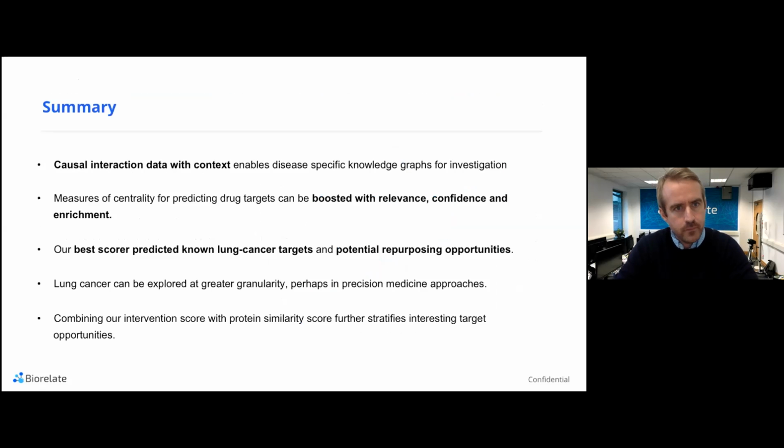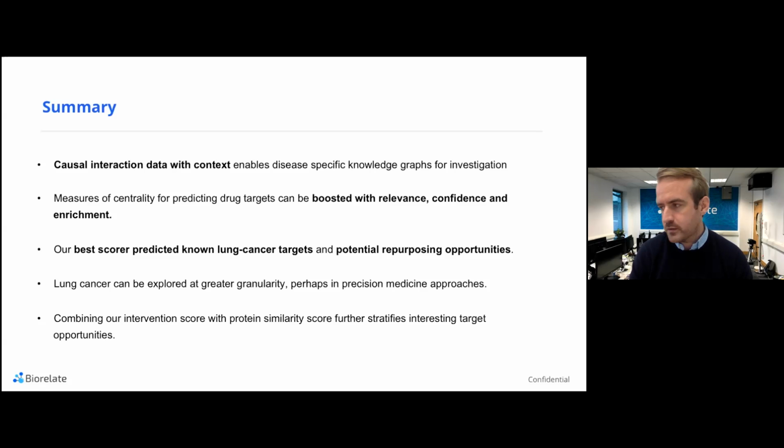So in summary, what we can do is take causal interaction data that's very contextual and use that to build very specific knowledge graphs for further investigation. And we've done a quick study here on lung cancer across different lung cancer diseases, but really you could do this across any measure of context that you're interested in. So it could be a particular phenotype, a particular area of anatomy, a combination of diseases. We can build knowledge graphs under any criteria that we're interested in because of the flexibility of the context that we have.